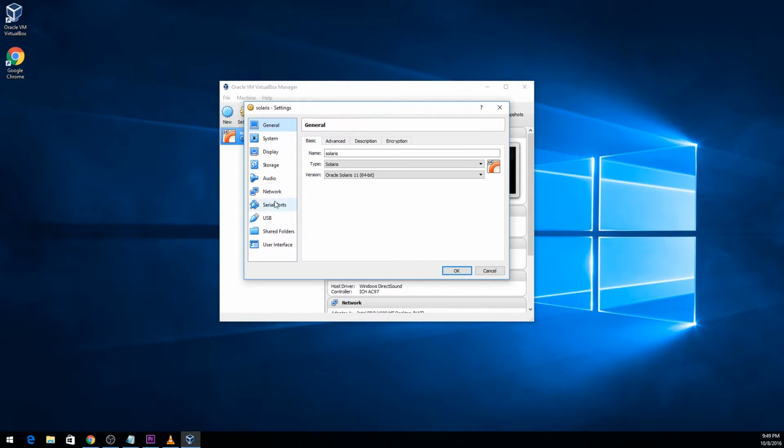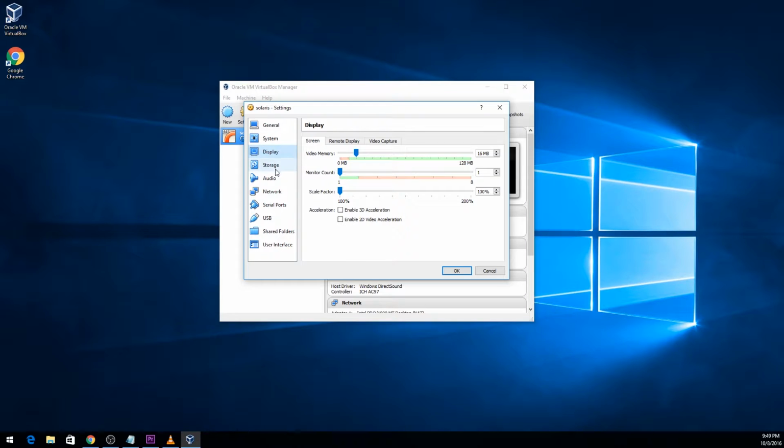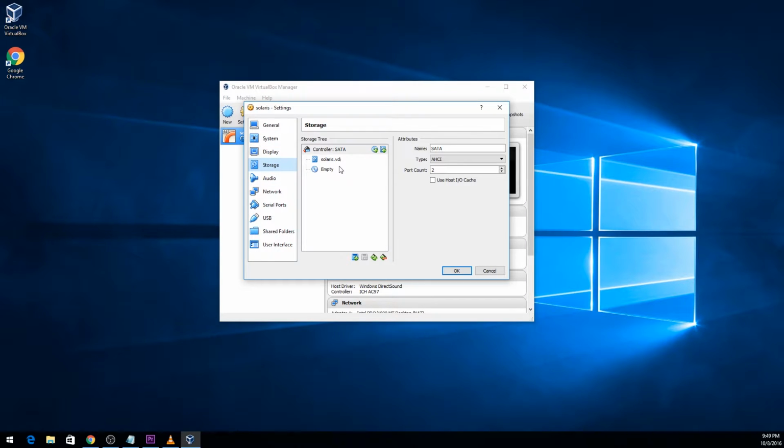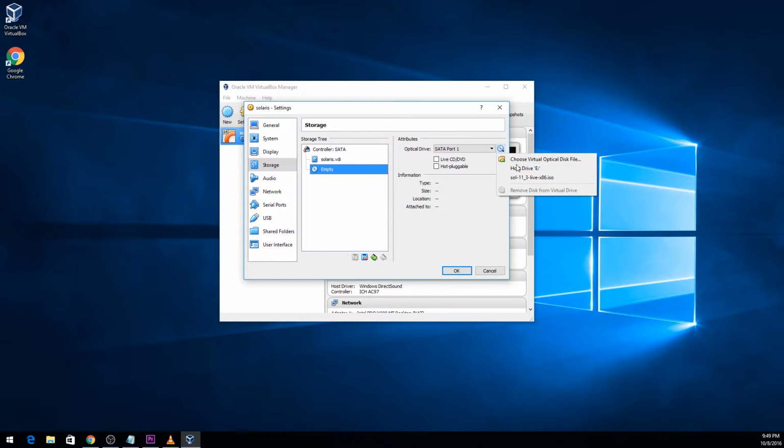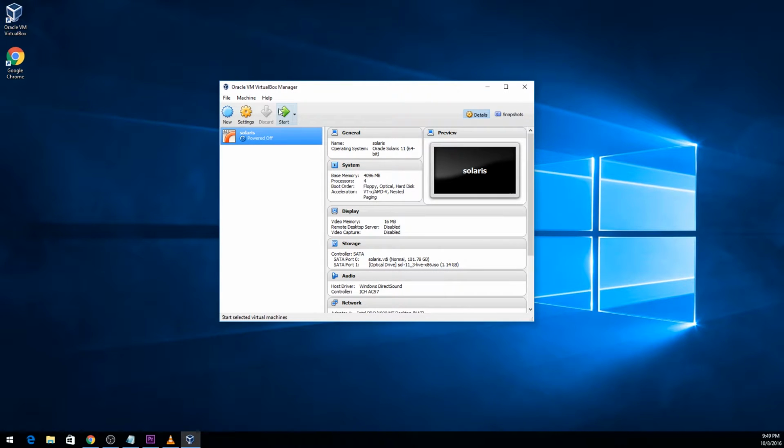Settings, so storage here, and you can actually select the Solaris image. You'll have to browse for it. Okay, then you just start the machine, and we're gonna configure Solaris.